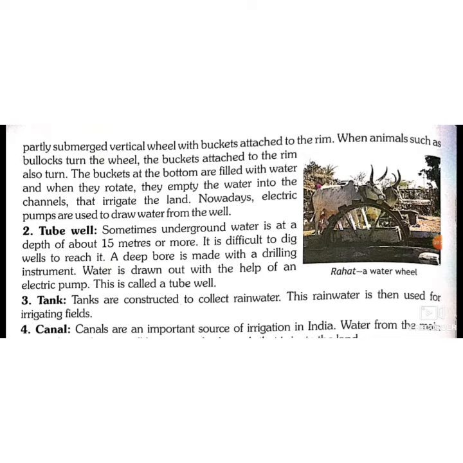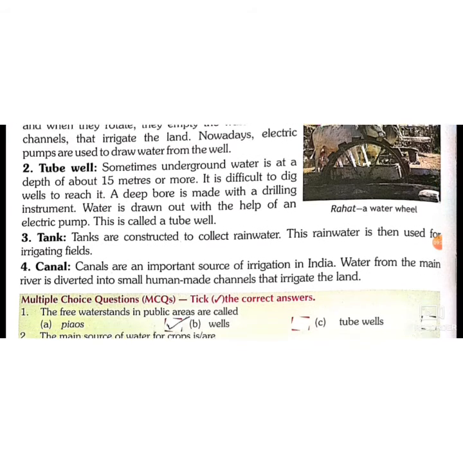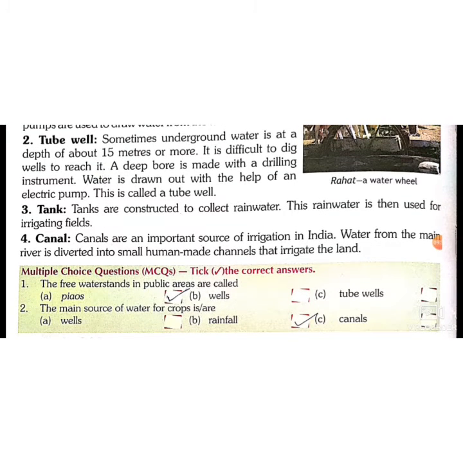and the farmers build up channels, the pathway for the water to irrigate the land. Nowadays electric pumps are used to draw water from the well. Tube well. Sometimes underground water is at a depth of 15 meters or more. Now tube wells are for more digging. Wells are efficient where the water is near the ground, like 5 to 10 meters, but if it is more than 10 meters then wells are not working.